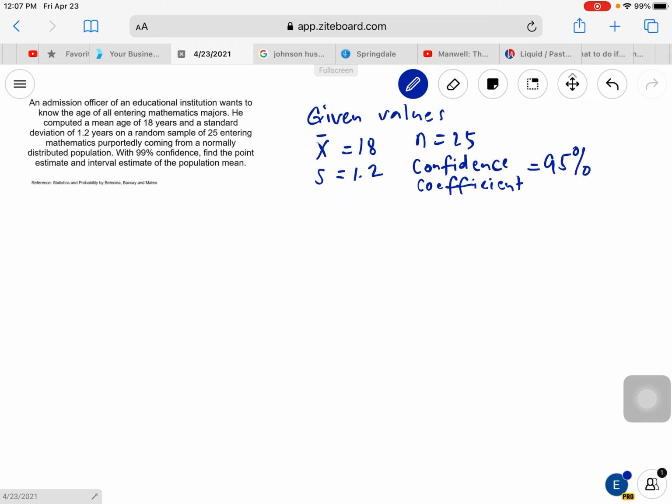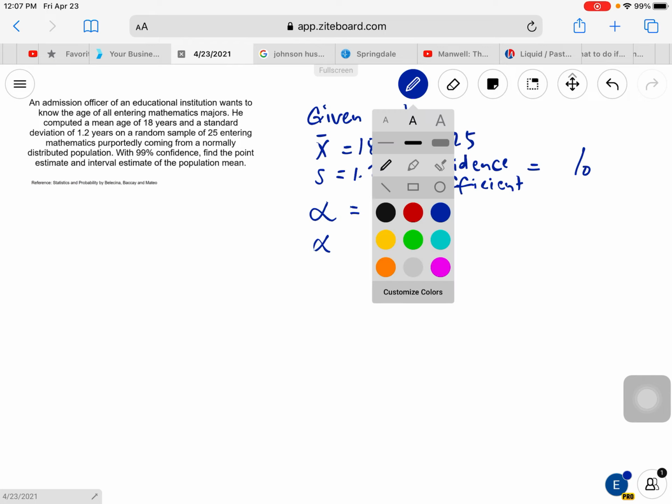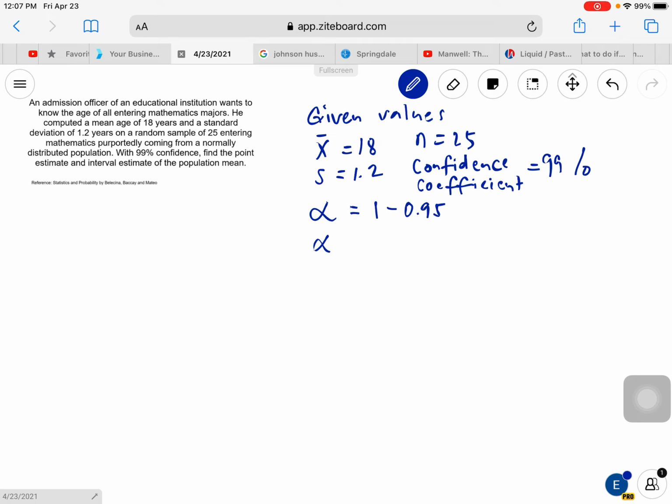Now our alpha is going to be equal to 1 minus 0.95, because our confidence coefficient is 95%. So this is going to be 0.95. Sorry, this is 99%, so this will also change. This is 0.99, and we have here 0.01 as our alpha, or level of significance.